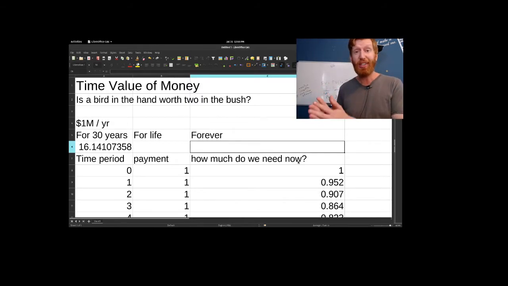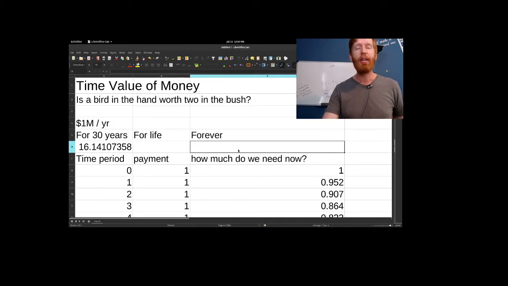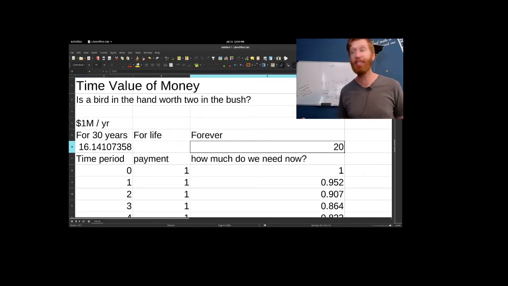The question is actually a lot easier to answer here, right? The value for 30 years, we've got to do 30 calculations. The value for forever is just, we need to figure out how much money we need to put away so that at 5% interest, each year we get $1 million. And the answer here is going to actually be just $20 million. So for this, it's actually going to be 1 divided by our interest rate, $20 million. That's the math of it.